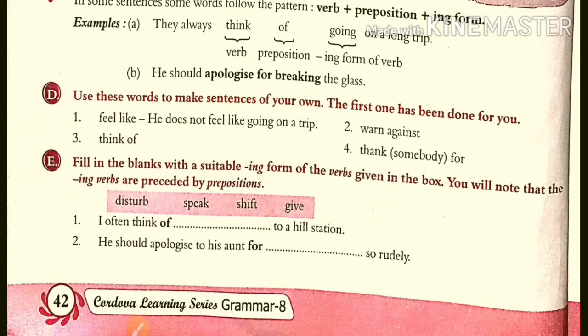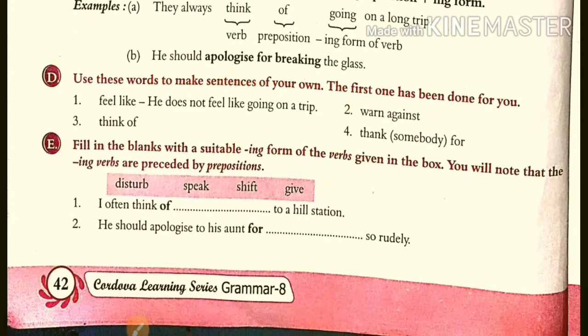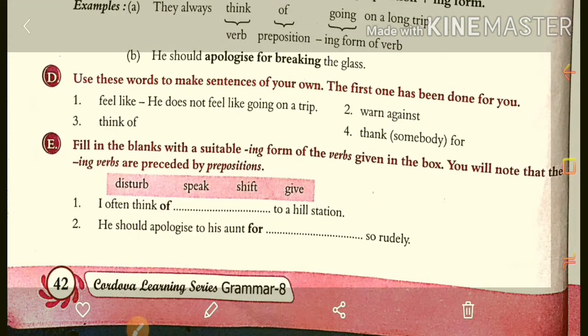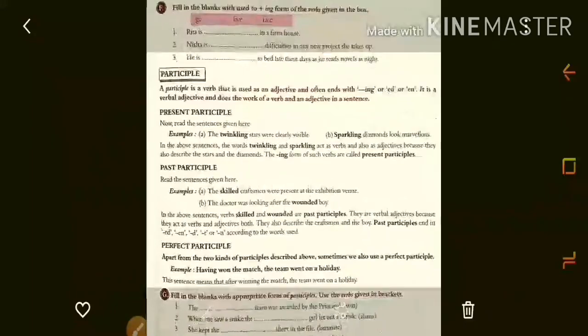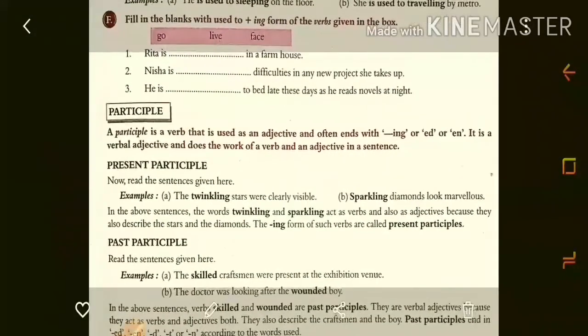I often think of shifting to a hill station. Then, he should apologize to his aunt for speaking so rudely. So in this way you can apply these gerunds in the sentences.